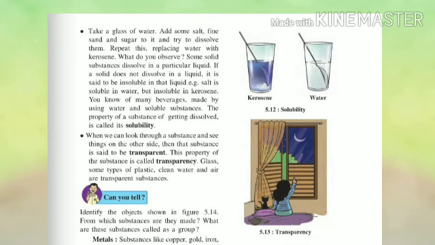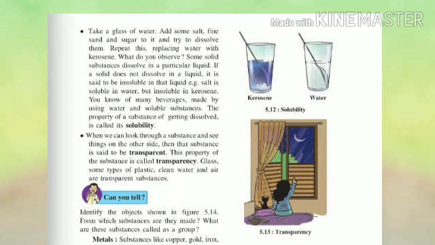Next, elasticity. Returning back to their original shape and size upon withdrawal of force or pressure is called elasticity. Next, fluidity. The property of flowing from the slope is called fluidity. Next, density. The property of density is because of the mass of the substances. A substance with greater mass has greater density.